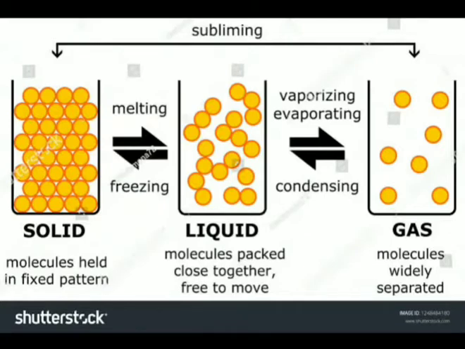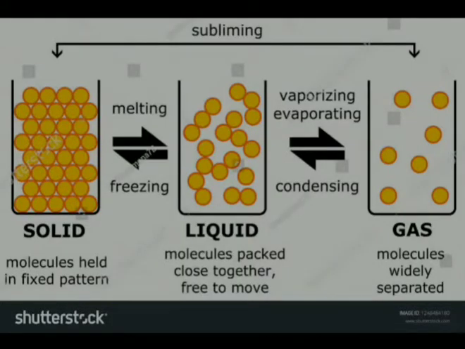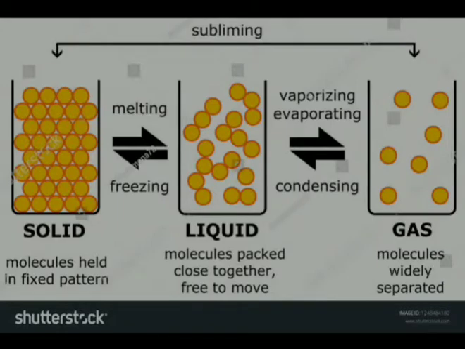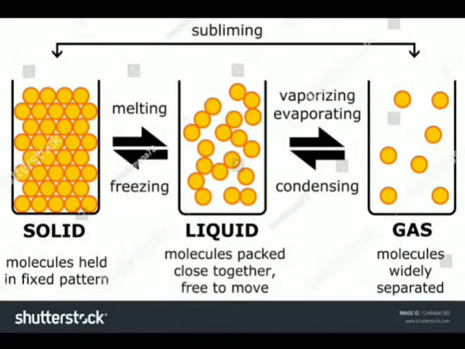Okay, so here what you find, when solid changes into liquid by increasing the temperature, that is known as melting, and when liquid changes to gas, that is known as what? Vaporization. And when you increase the pressure, that means gas changes into liquid, that is known as what? Liquefaction, or you can say condensation. And when the liquid is converted into solid state, that is known as solidification or freezing. And when solid directly changes to gas without melting, that is known as sublimation. And when gas is directly converted to solid, that is known as deposition. So these are some terms related to the interconversion of matter.